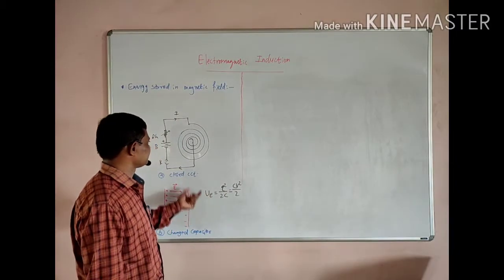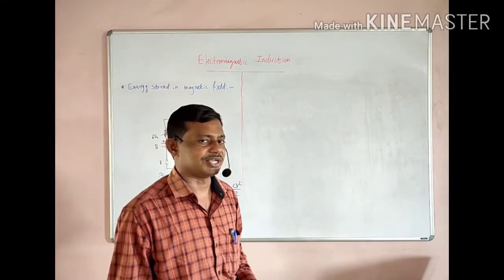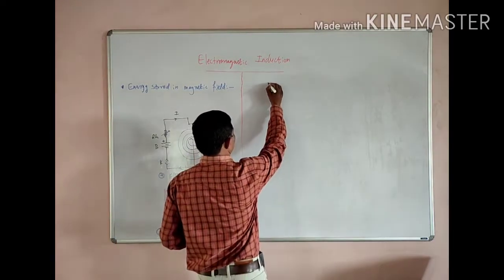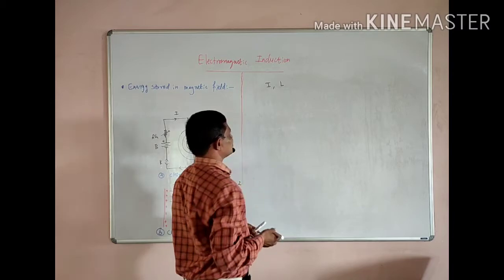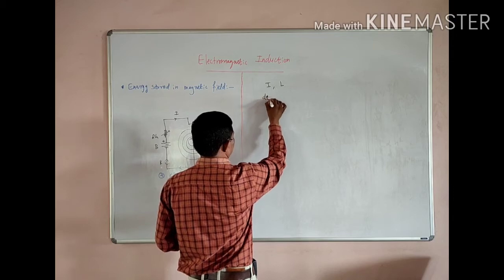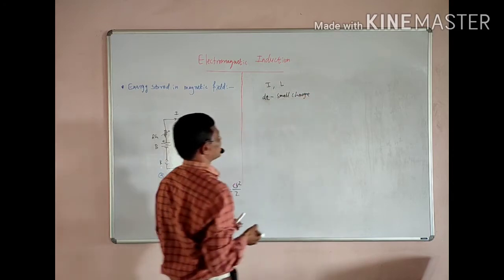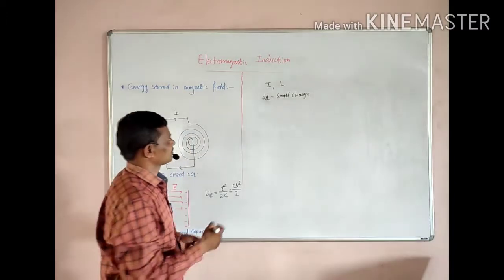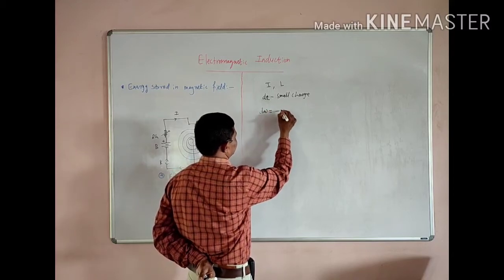Similar to this, what is the energy stored in a magnetic field? How can we find it? Suppose I is the current flowing through this coil, and L is the inductance of this coil. Then a small charge dq flows through the wire against this back EMF, and a small work dW is done there. If E is the EMF